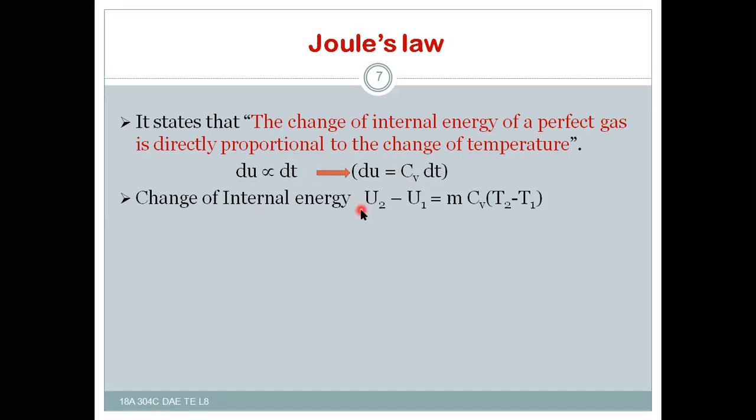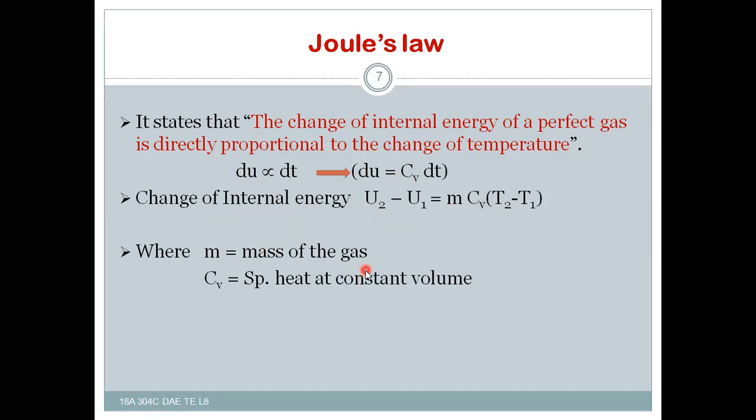So the change of internal energy, U2 minus U1, is equal to m Cv (T2 minus T1), where m is the mass of the gas and Cv is the specific heat at constant volume, that is the constant of proportionality as per Joule's law.